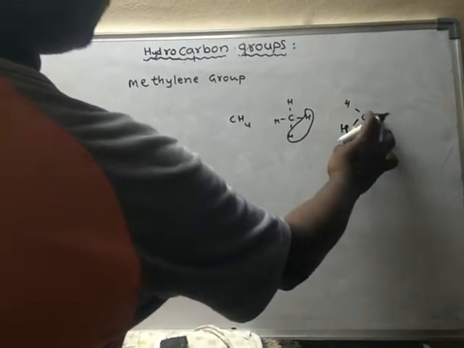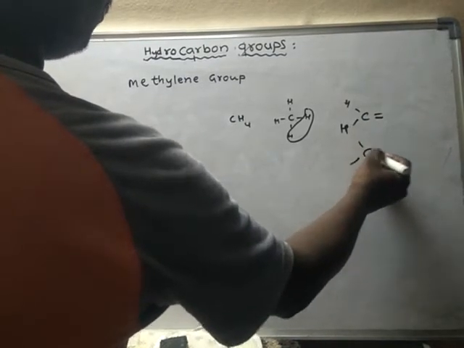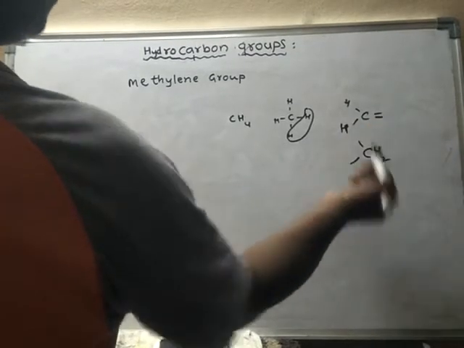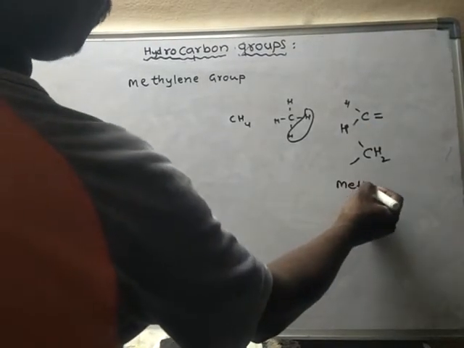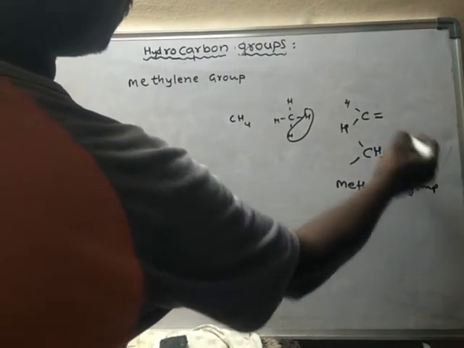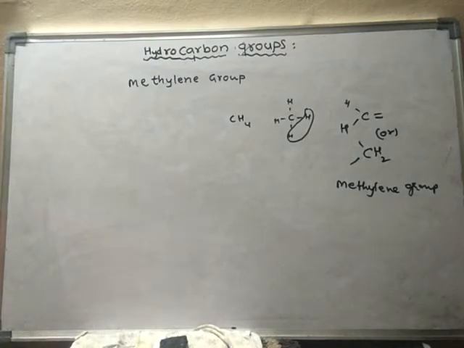It may be written like this or like this also. So this is called as methylene group. That means if you remove two hydrogen atoms from methane, then the group obtained is said to be methylene group.